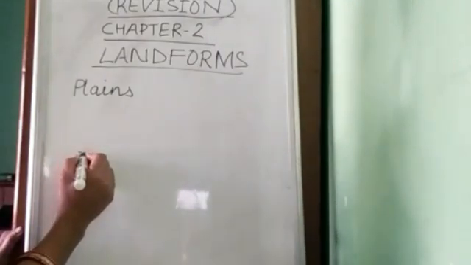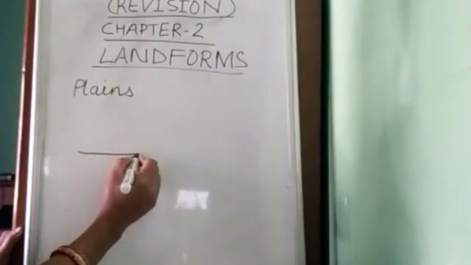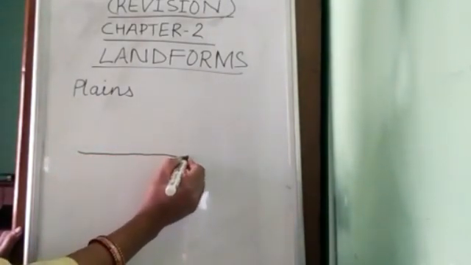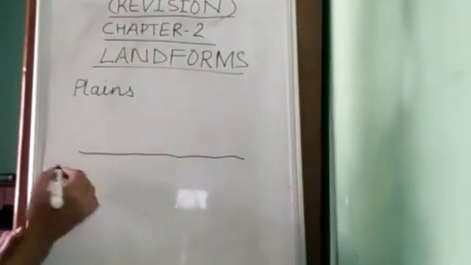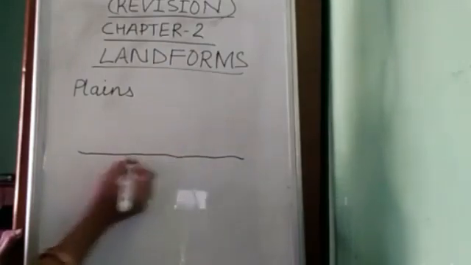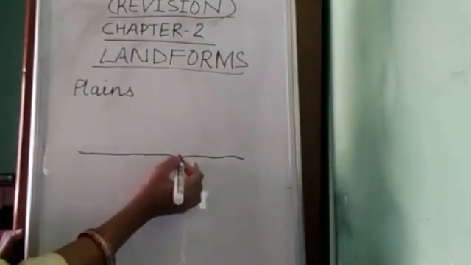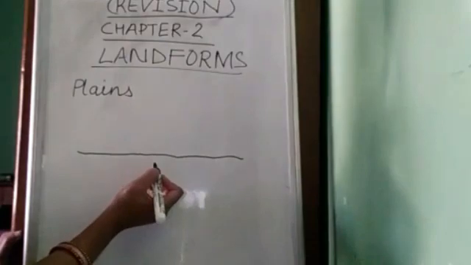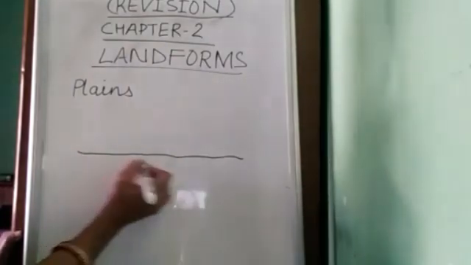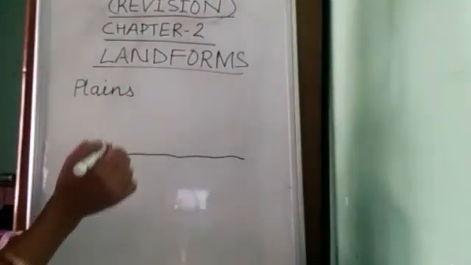Okay, plains are usually low-lying areas with the least unevenness, meaning they are almost flat. You can see very little unevenness there. A plain is a broad area of relatively flat land.